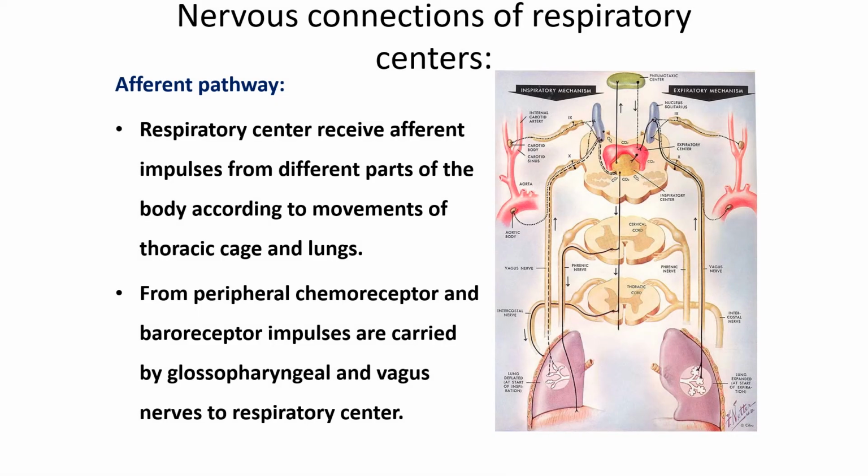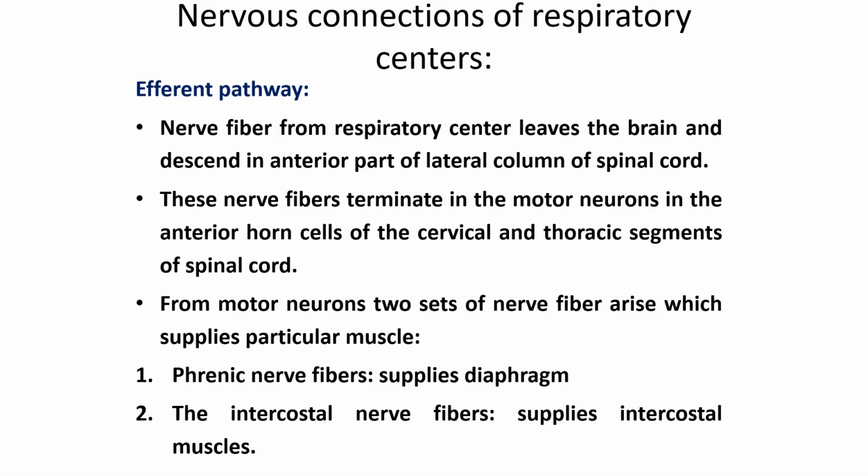Okay. Now, nervous connections of the respiratory centers. Now listen carefully. Afferent pathway. Okay, that's sensory. The respiratory center receives afferent impulses from different parts of the body according to the movement of your thoracic cage and your lungs. From the peripheral chemoreceptors and baroreceptors, impulses are carried by the glossopharyngeal and vagus nerves to the respiratory centers. This is about the afferent pathway, and this one is about the efferent pathway.